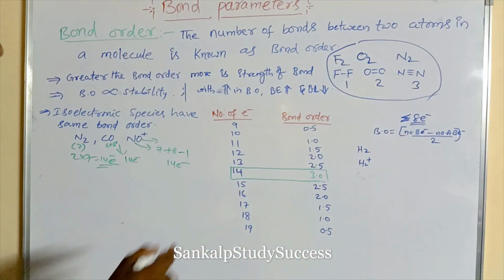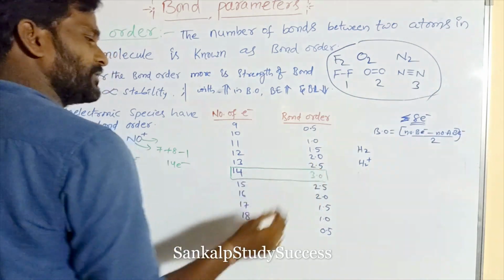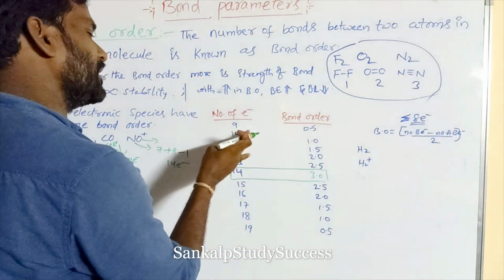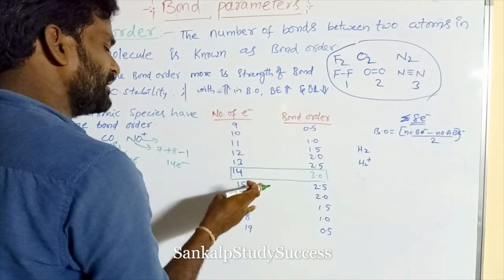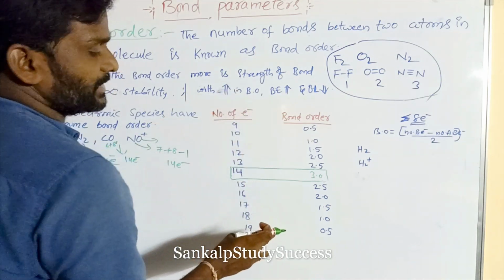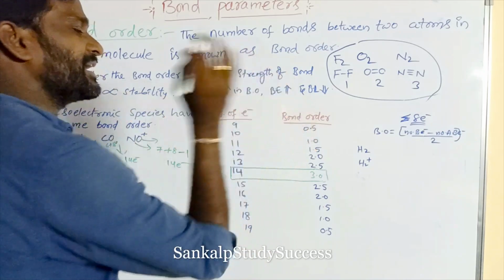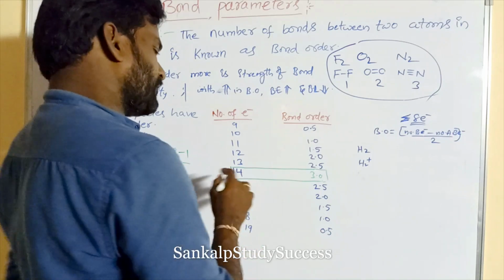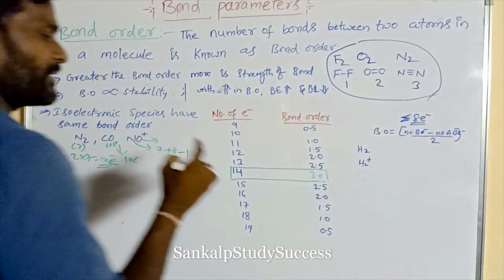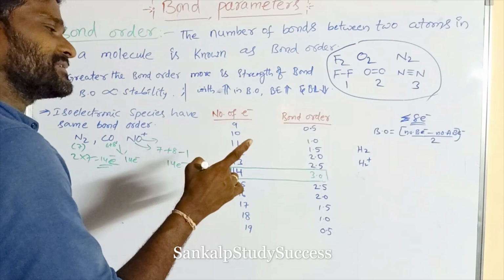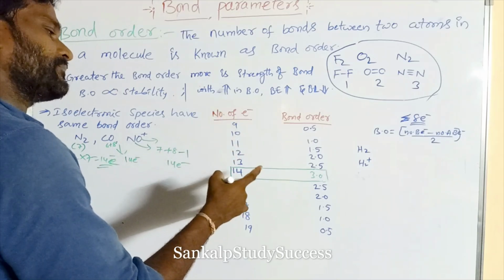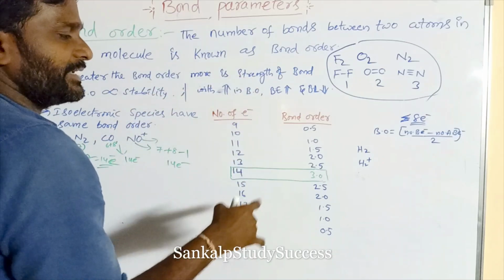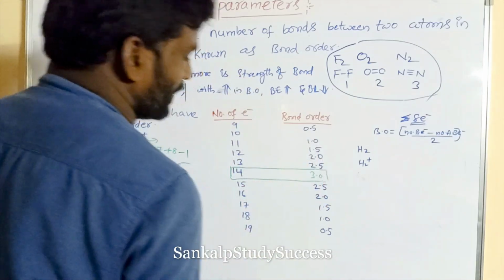So according to this basic value, above or below, that means 13, 12, 11, 10, 9 electrons, or above means 15, 16, 17, 18, 19 electrons, its bond order decreases. From 14 electrons, the bond order decreases for each electron above or below, by 0.5 each.